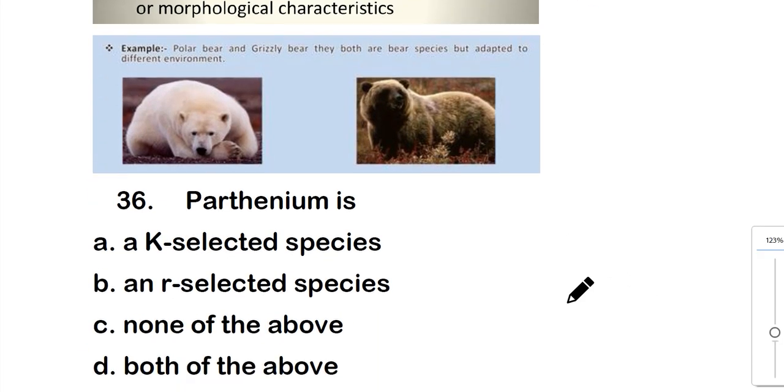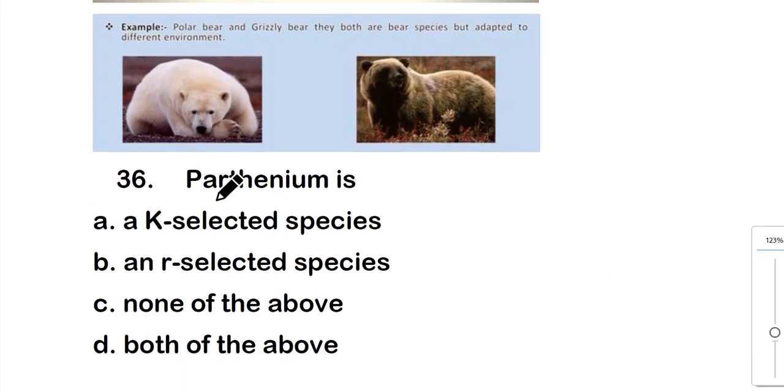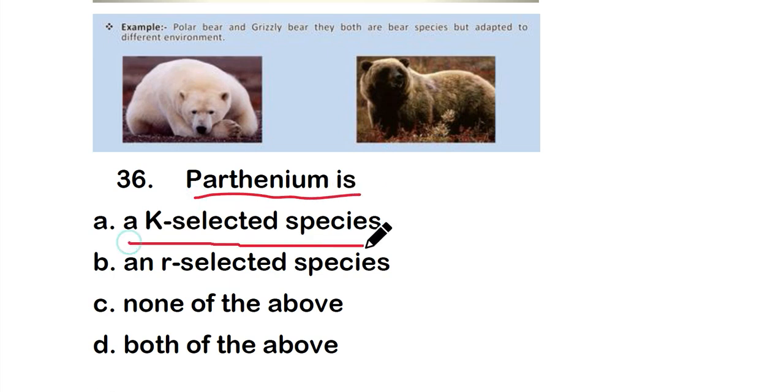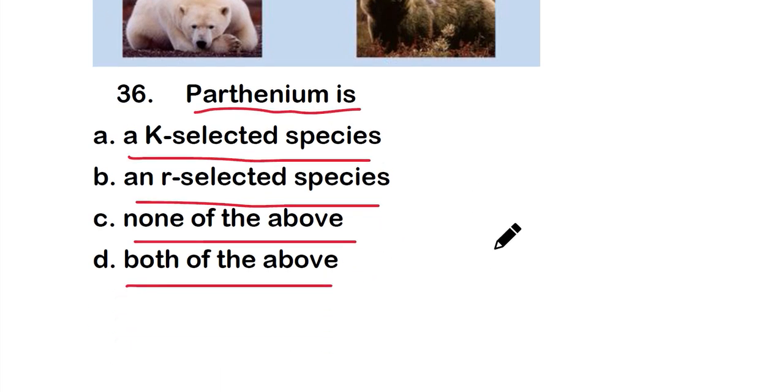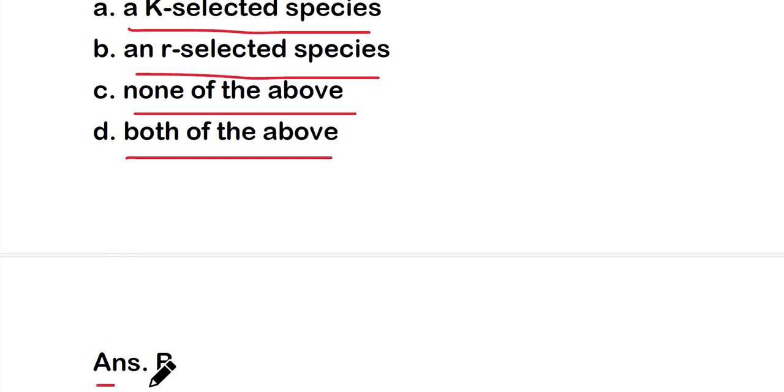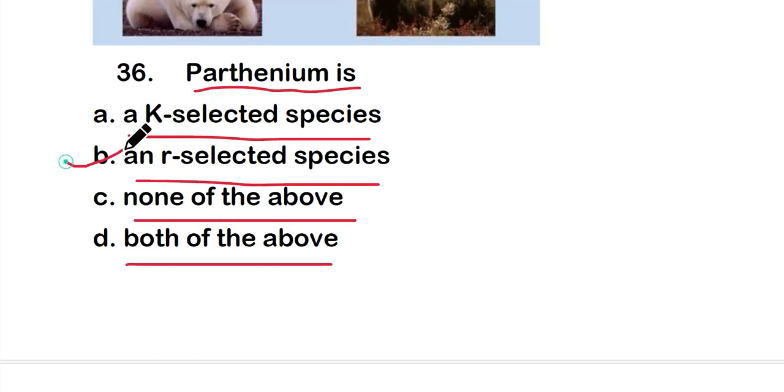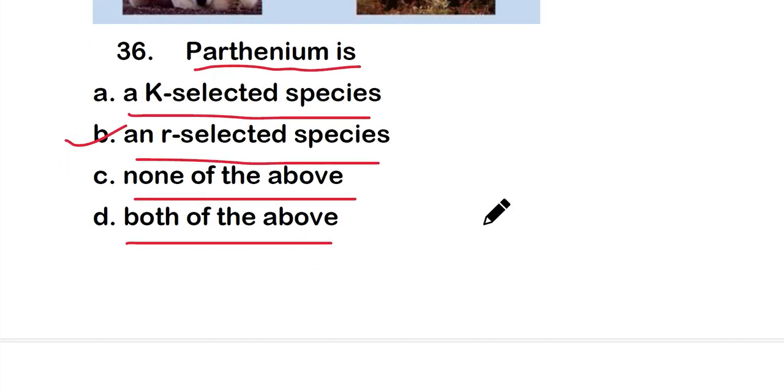Okay, so let's move on to question number 36. Parthenium is option A, a K-selected species, option B, an r-selected species, option C, none of the above, or option D, both of the above. So which one is correct about Parthenium? The right answer is option B, it is an r-selected species.